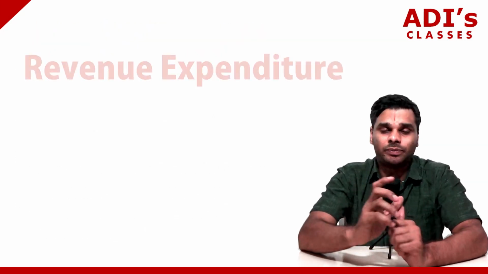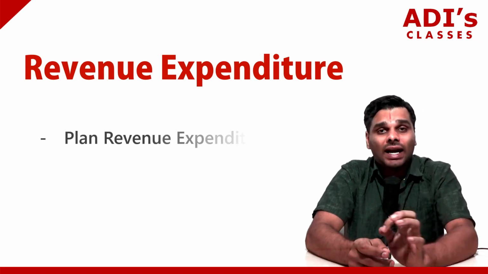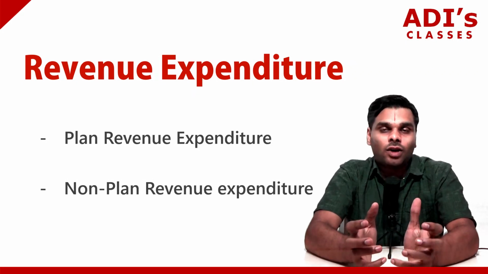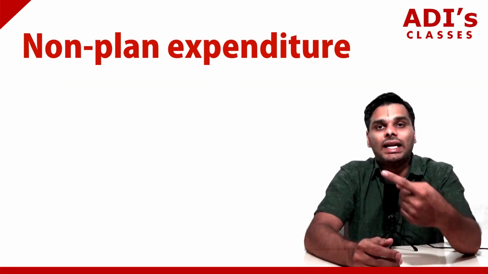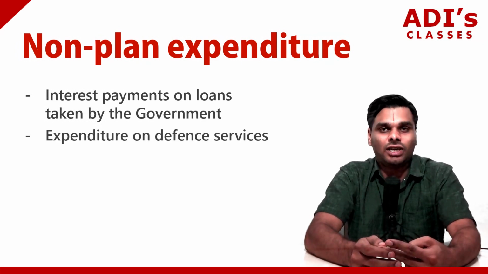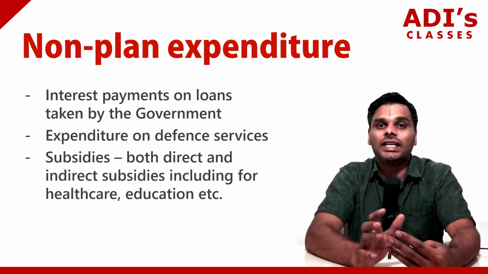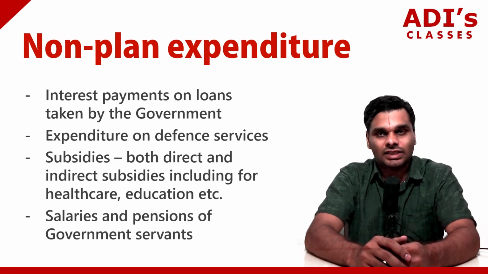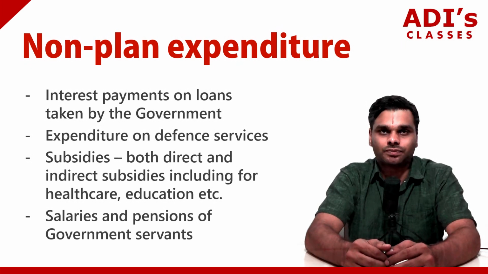Now we look at revenue expenditure. Revenue expenditure is divided into planned revenue expenditure and non-planned revenue expenditure. The main components of non-planned revenue expenditure are interest payments on loans taken by the government, expenditure on defense services, subsidies, both direct and indirect, including for healthcare and education, and salaries and pensions of government servants.